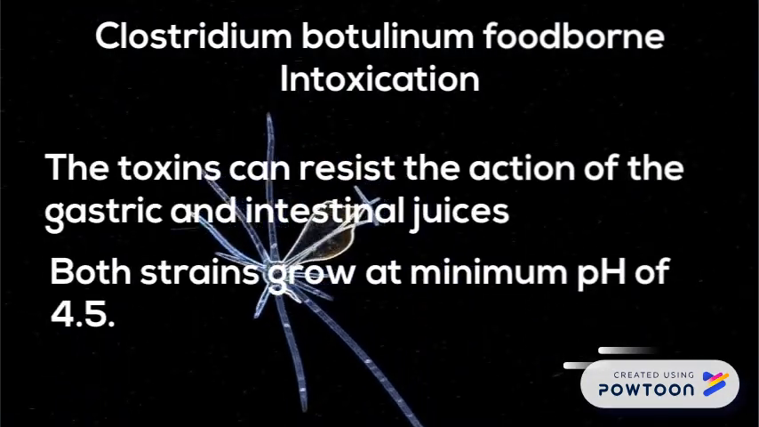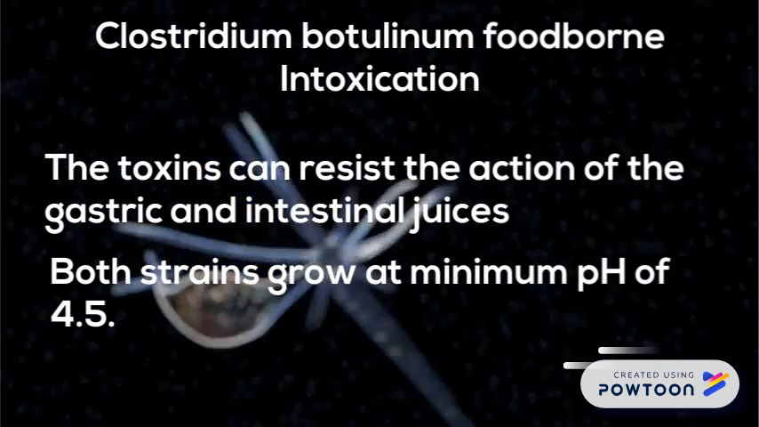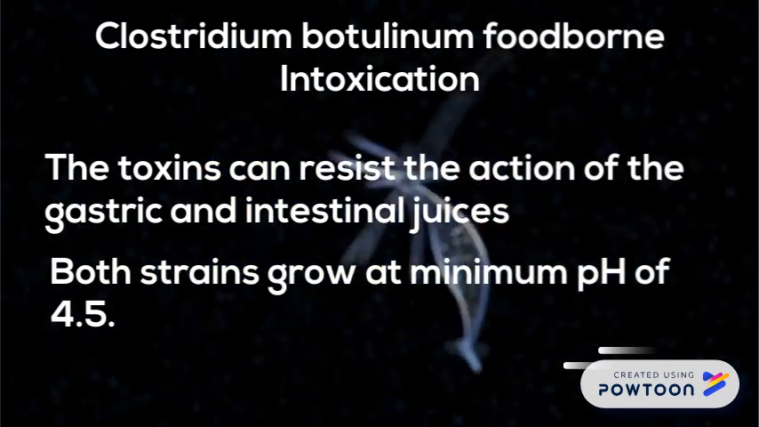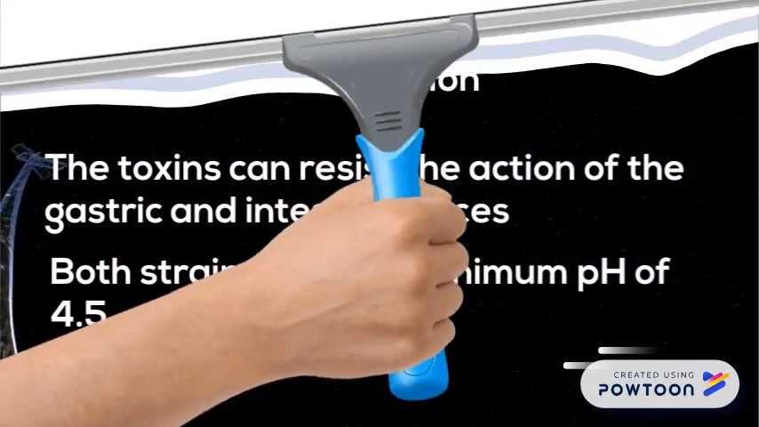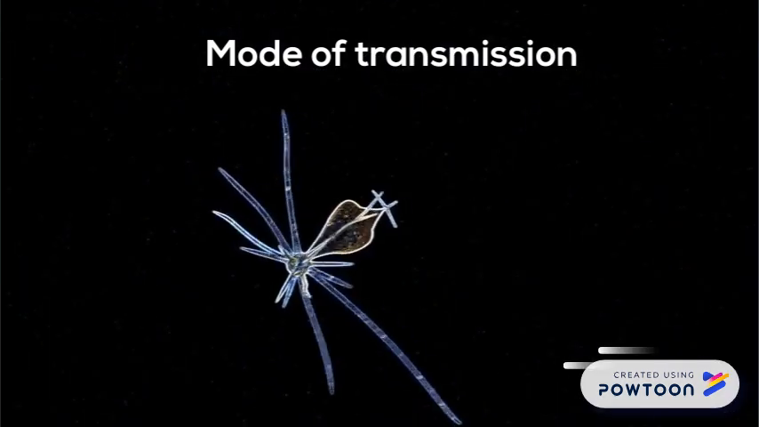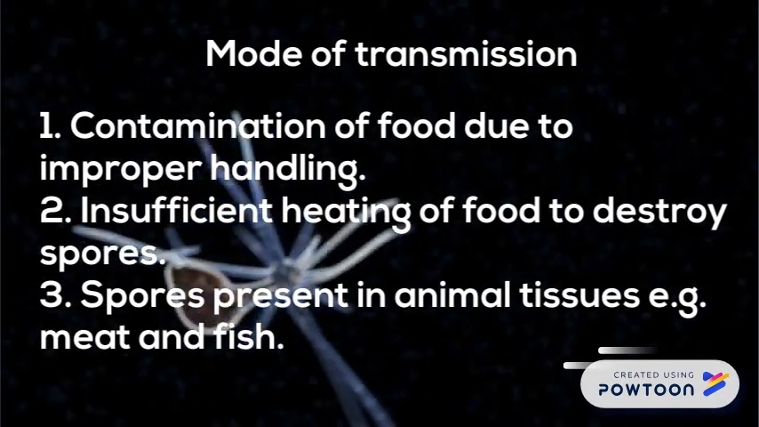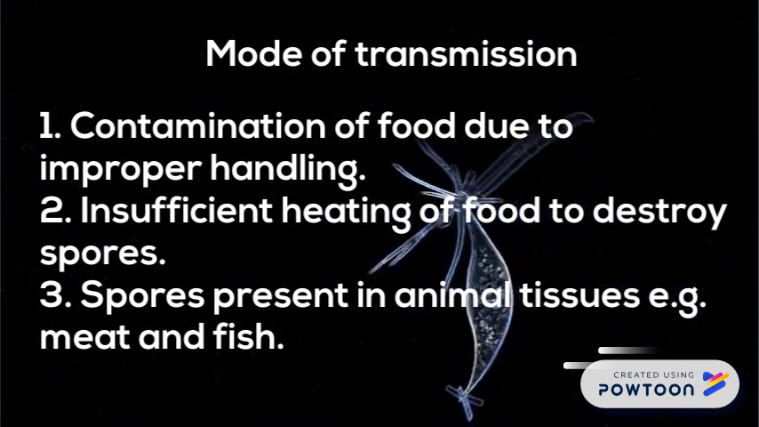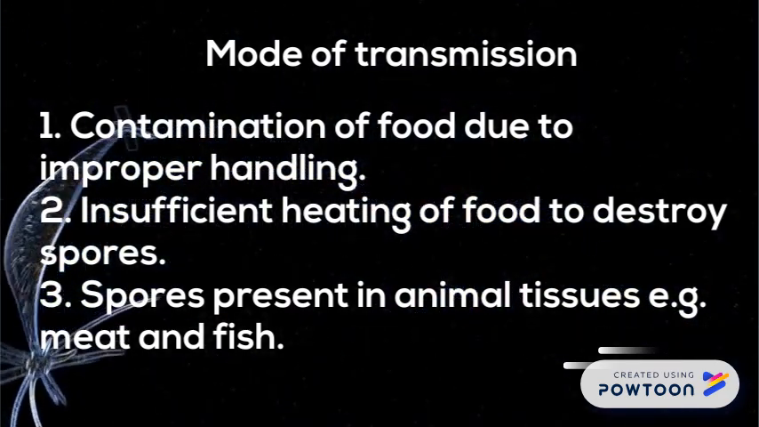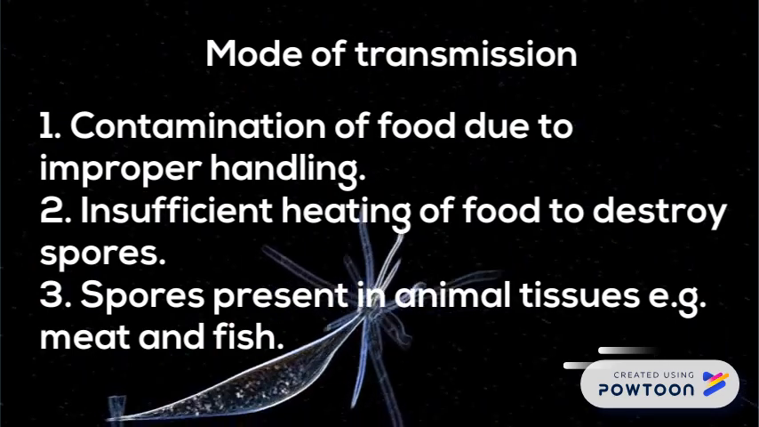The toxins can resist the action of the gastric and intestinal juices. Both strains grow at a minimum pH of 4.5. Contamination of food is due to improper handling, insufficient heating of food to destroy spores, and spores present in animal tissues like meat and fish.